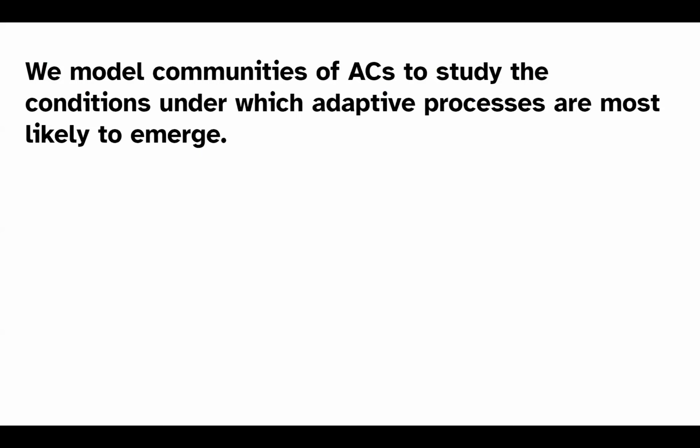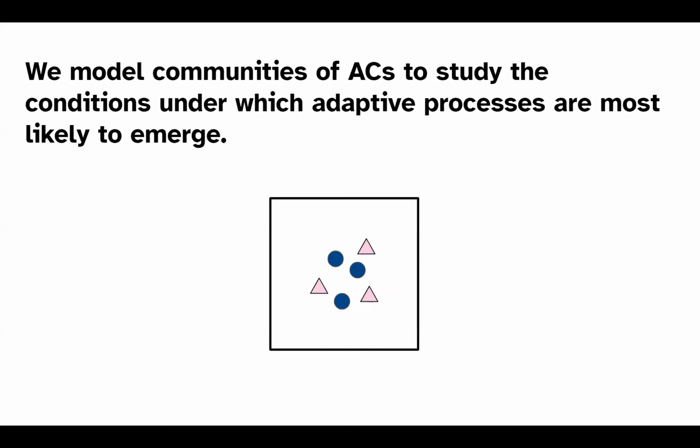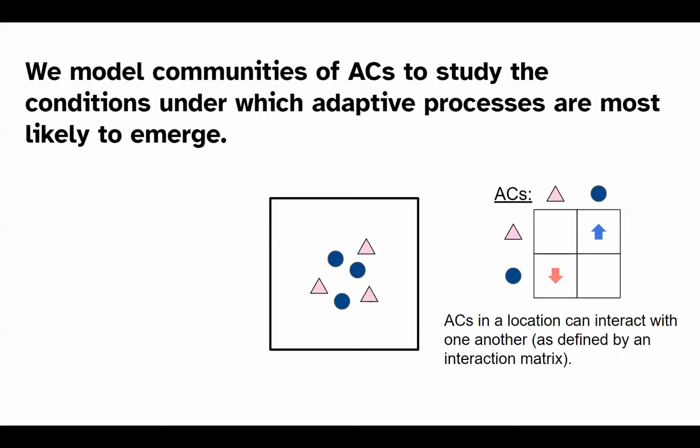In modeling these communities of autocatalytic cycles, we study the conditions under which adaptive processes are likely to emerge. This is just an example location in our world simulation, where the individual shapes are the autocatalytic cycles. During the simulation, these cycles can do three different processes.